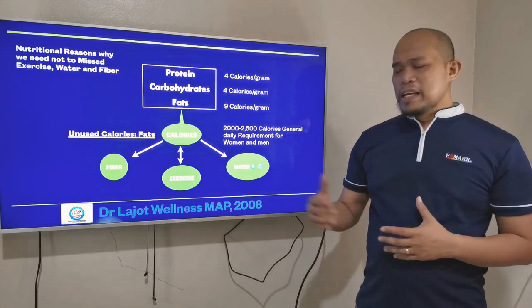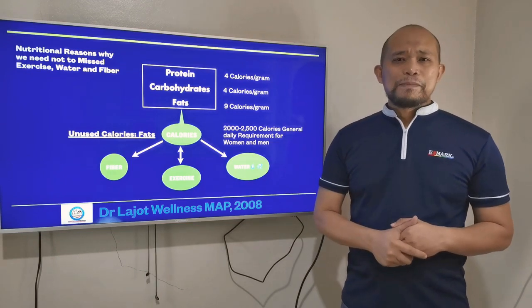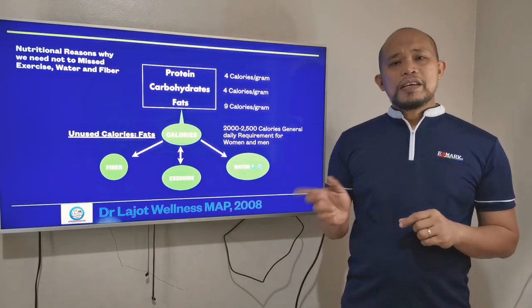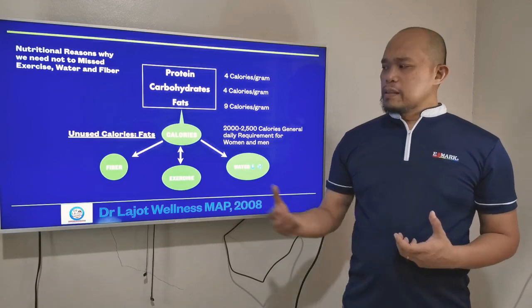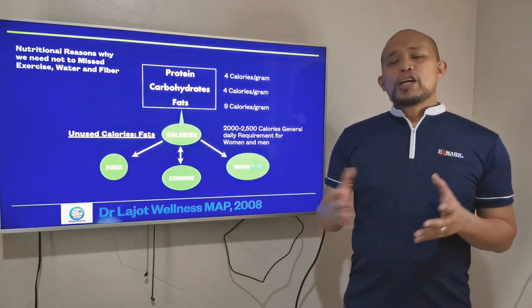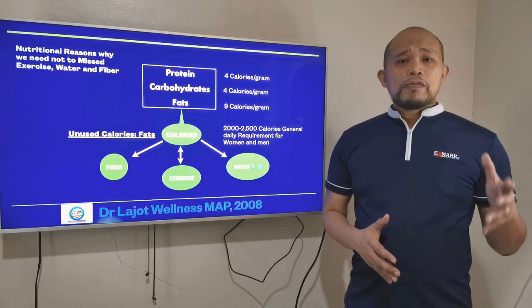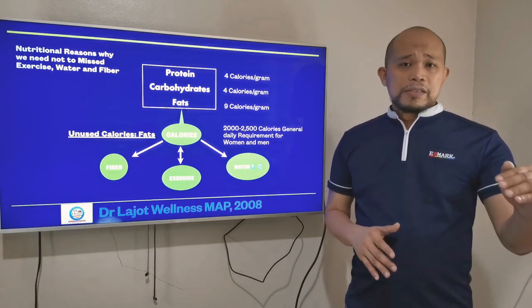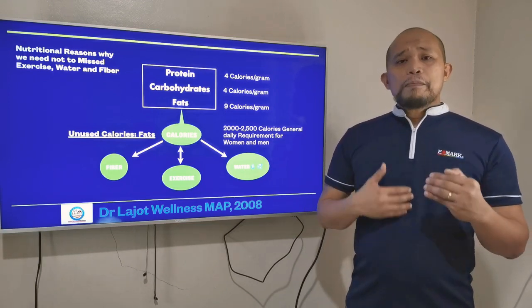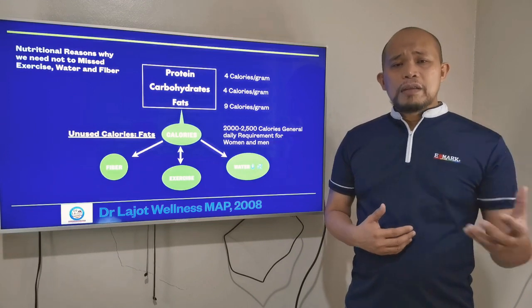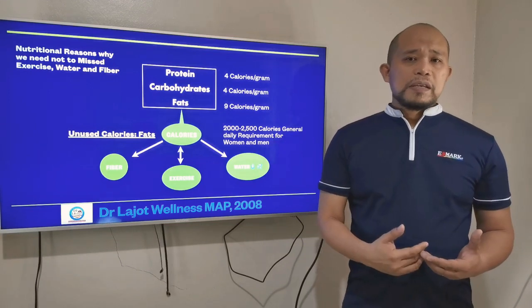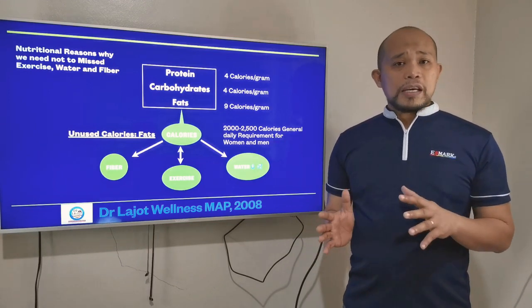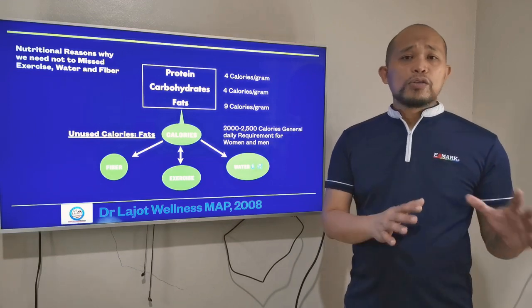Another reason is exercise. Why do we need to exercise? This will help with the accumulation of fats, because the unused calories become fats, right? So to help burn or use these calories is to exercise. Even if we don't exercise, we are using calories based on our activities.